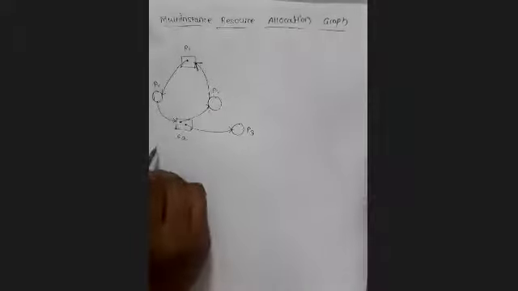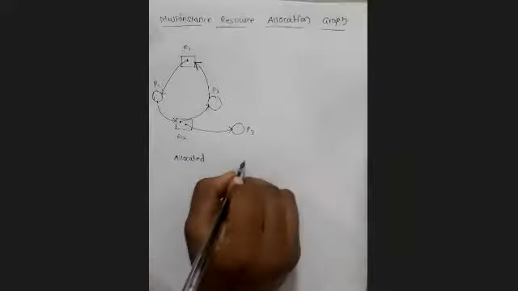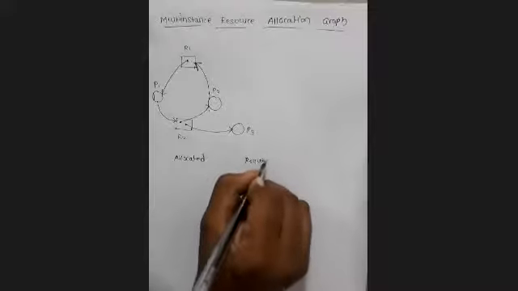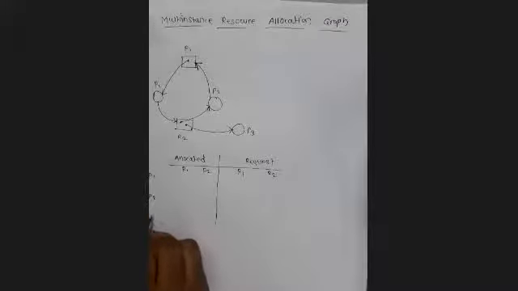Yes, ma'am. Yes. Okay. Next, any answer? Yes. Okay. So let us confirm this, yes or no. Let me write down the chart: allocated and request. We have two resources, R1, R2. We have three processes, P1, P2, P3.